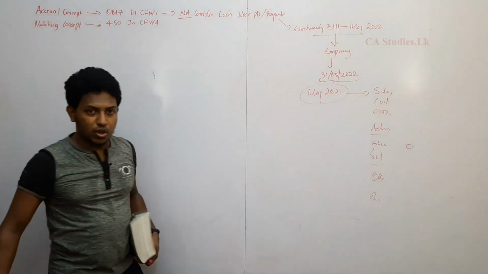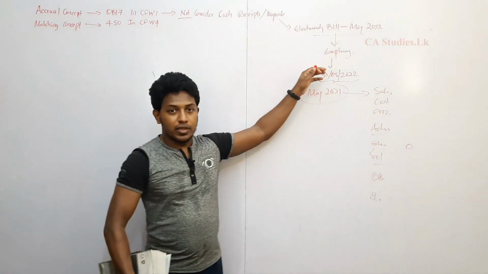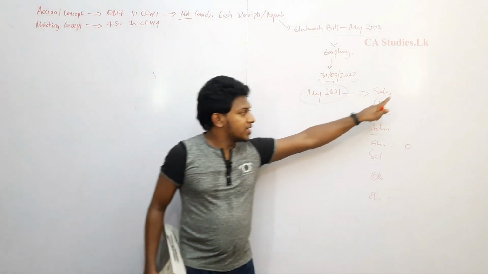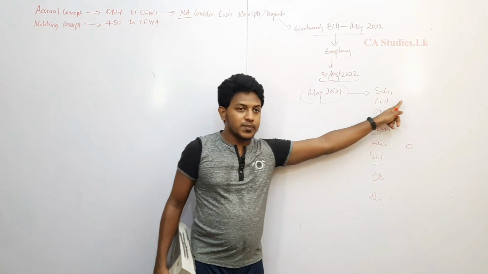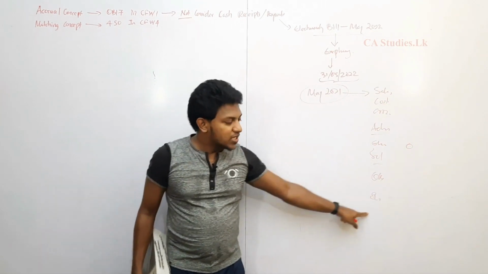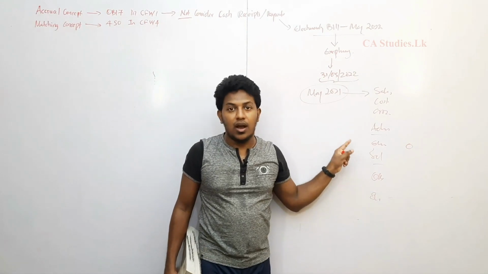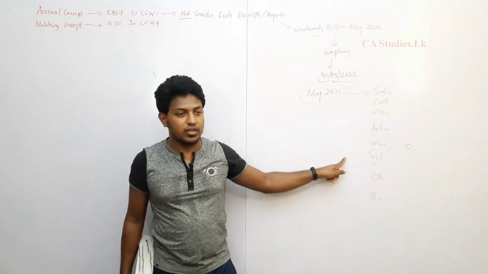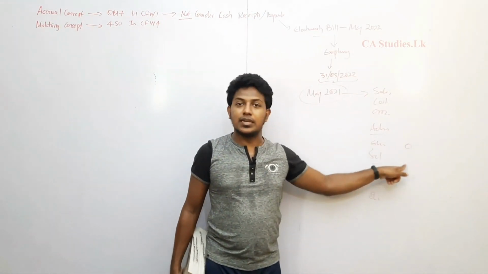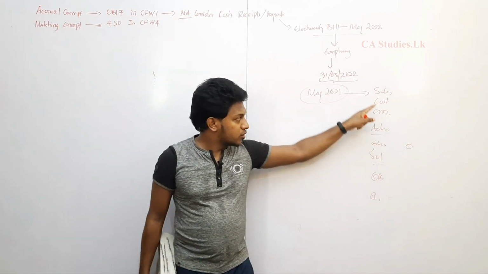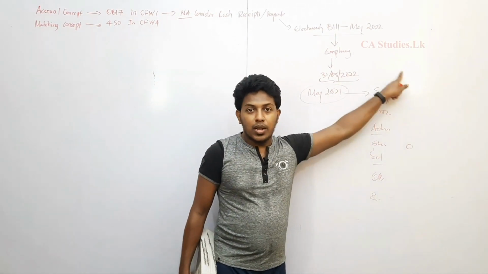If we show a zero electricity bill, to make this much of sales, or this much of cost of sales, or this much of profit, we used the company's electricity, government electricity. So we have to pay for that. So we are not showing the electricity bill here. So it's wrong. It's not showing the actual profit or loss.